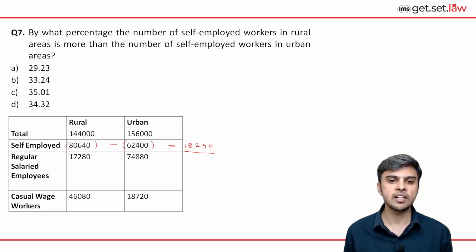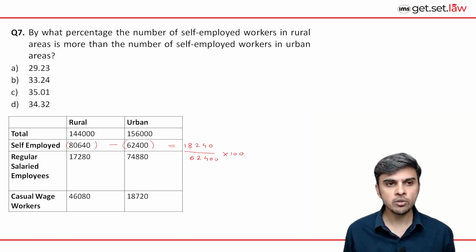And to calculate percentage increase, you have to divide by smaller value out of the two. So smaller value out of the two is 62,400. And we want percentage, so we'll multiply by 100. So if you observe these values carefully and if you look at the options carefully, first you need to find out whether this answer is greater than 30% or less than 30%. Only one option was less than 30%. See, you can always do the actual calculation and get to the answer. But in exam, you have to use smarter ways to answer the questions quickly.